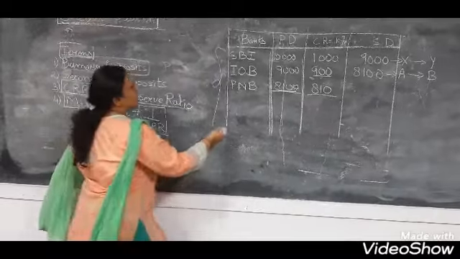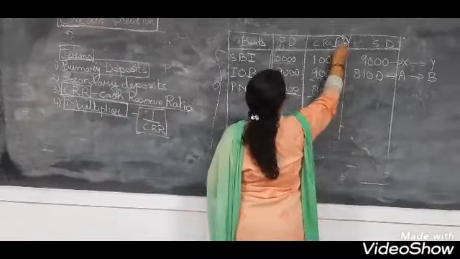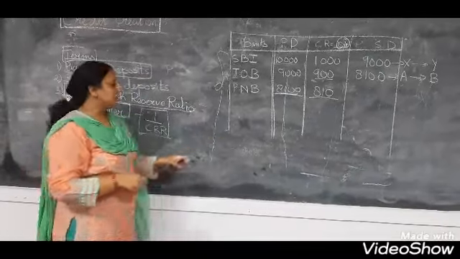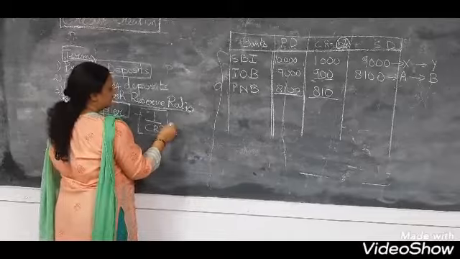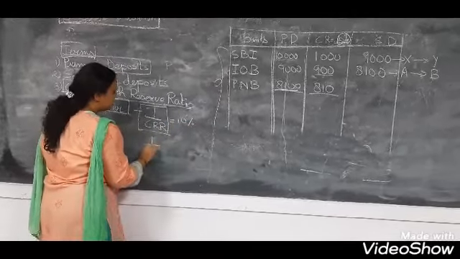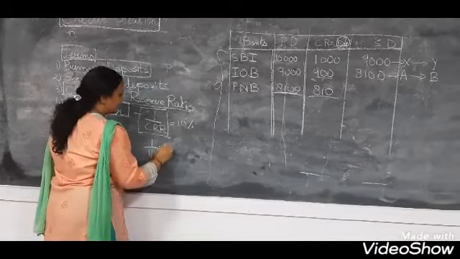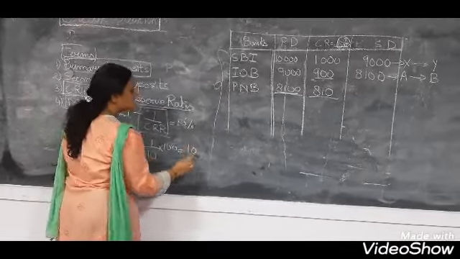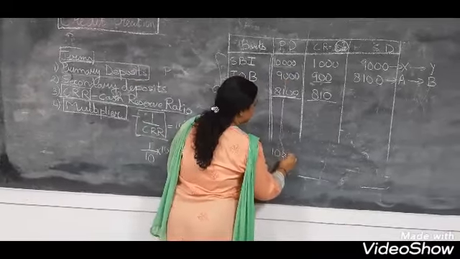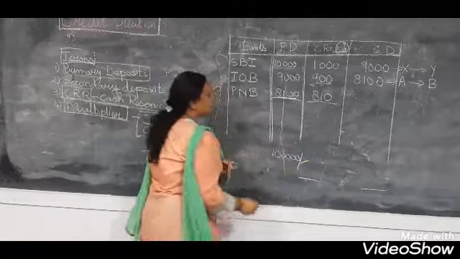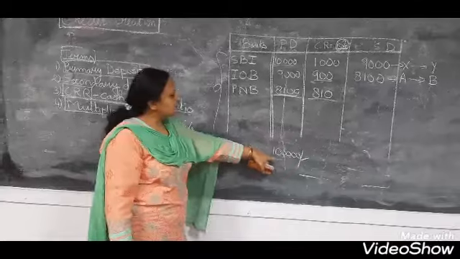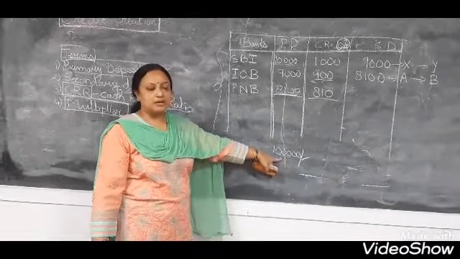See children, the higher our cash reserve, the lesser the money created. In case the CRR is 10%, then the multiplier will be 1 upon 10 into 100, that is 10. So in this case, 10,000 into 10, the total primary deposit created will be 1 lakh. Alright.